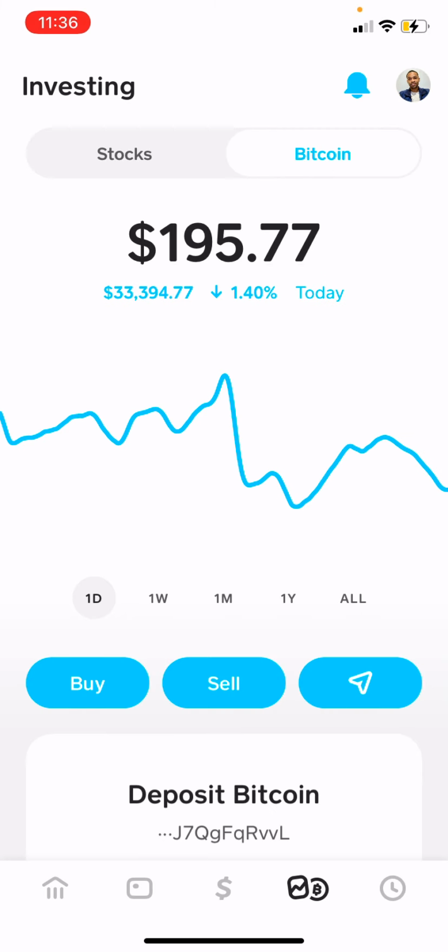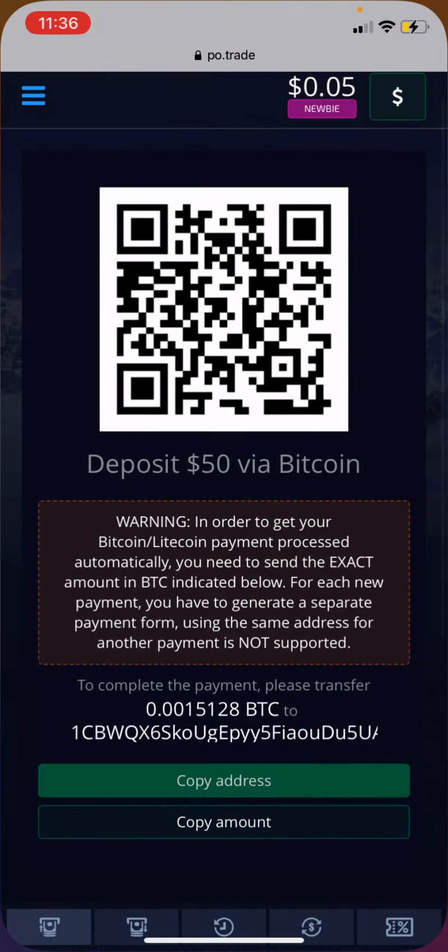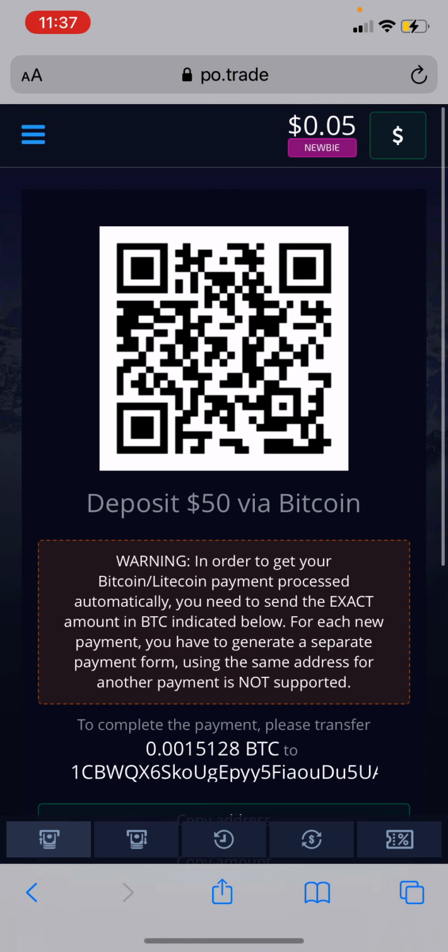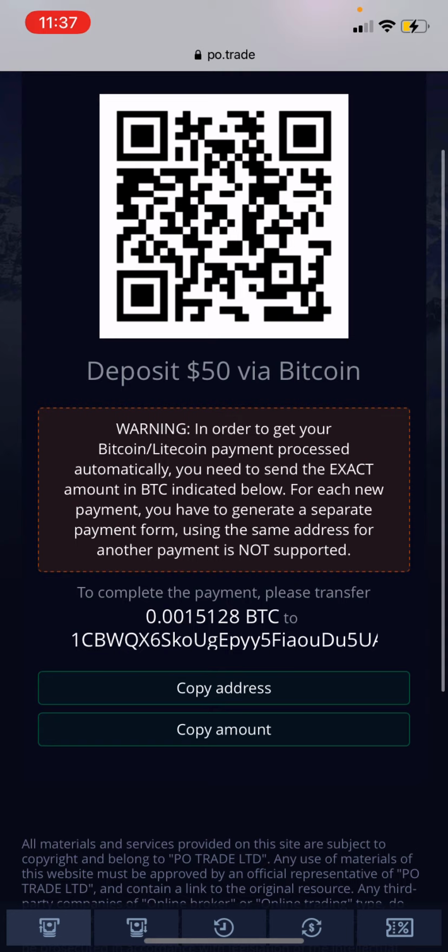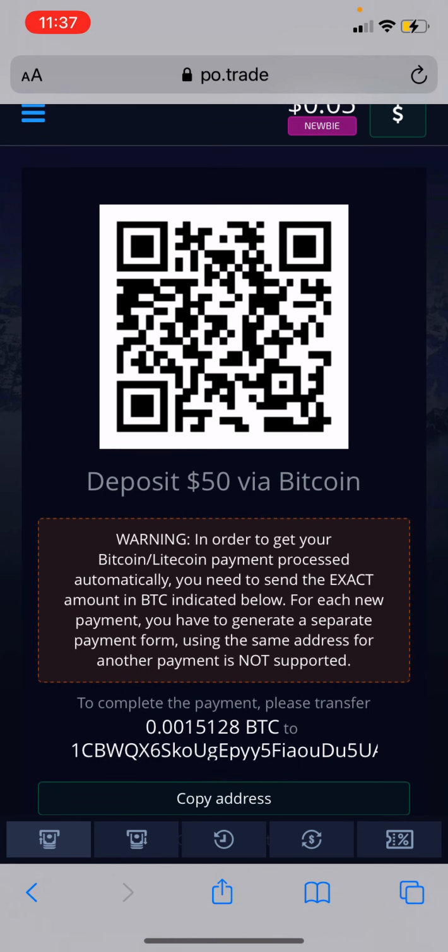You see that the funds went off of my Bitcoin, and then we just go back to Pocket Options. It takes about 10 to 15 minutes to upload. So you just have to wait a little bit and check back on it in a couple minutes. And after that, your account should be uploaded, ready to go, and ready to trade live.